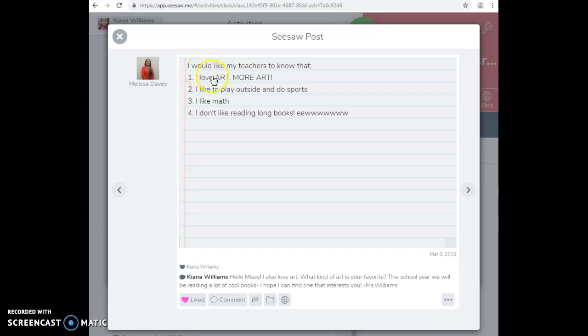Missy wrote that she wanted her teachers to know that she loves art and wants more of it. She likes to go outside and do sports. She likes math, and she does not like reading long books. So I responded that I also love art. So that's the kind of stuff I'm talking about with building connections. Now we have this one thing in common. And also, I hope that we can find some interesting books for her during the school year.